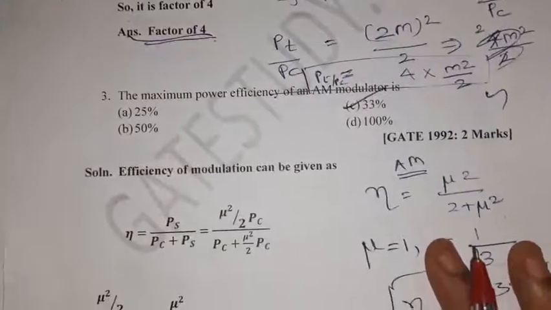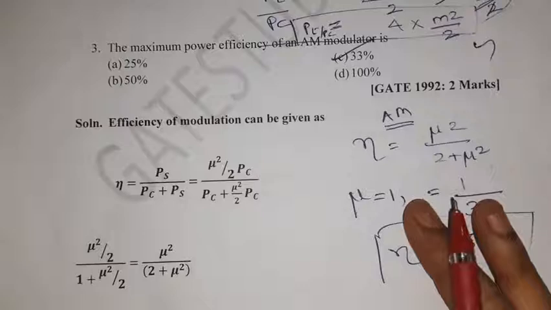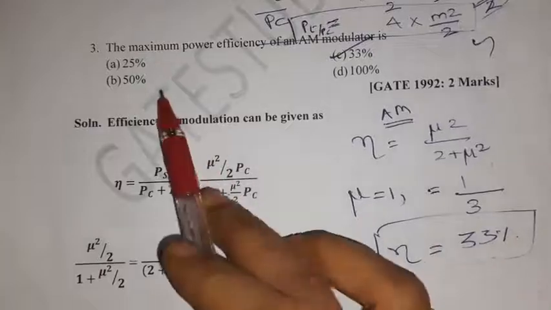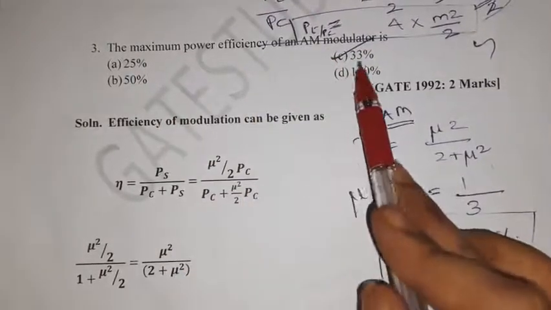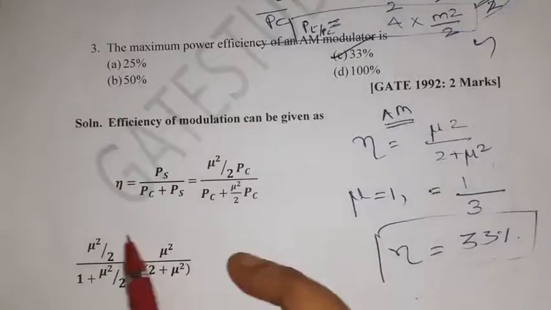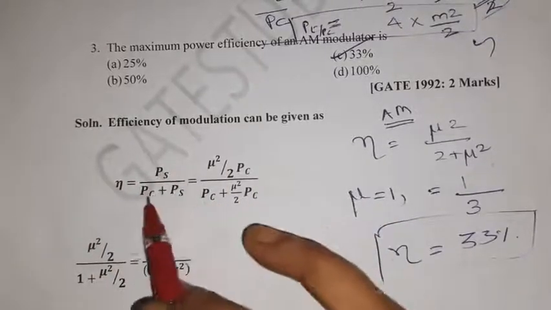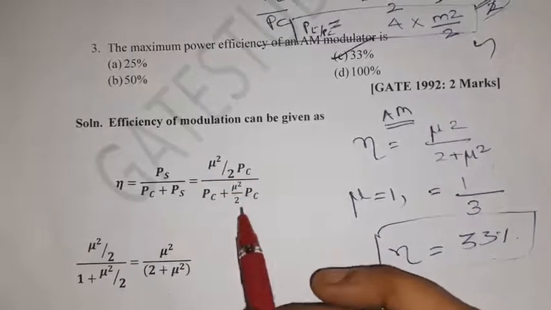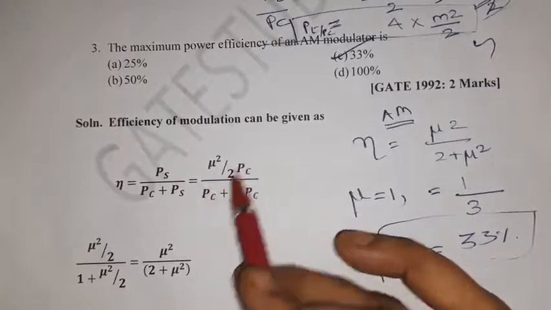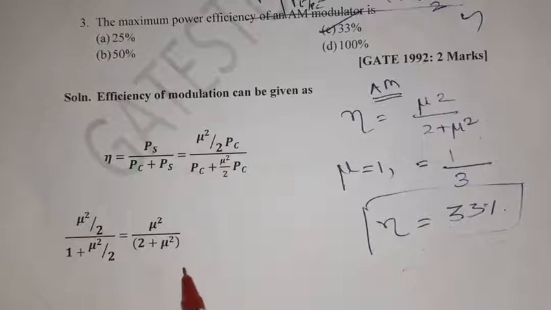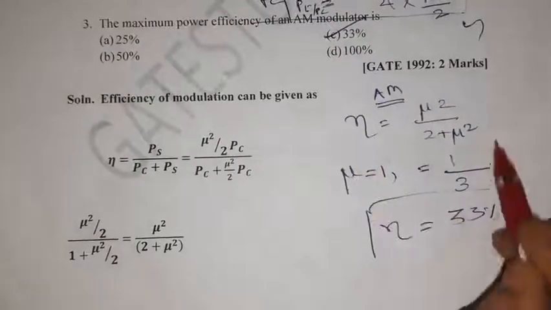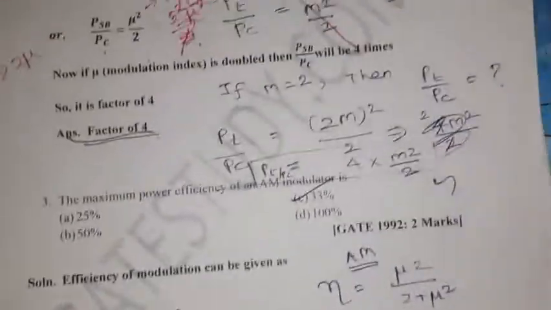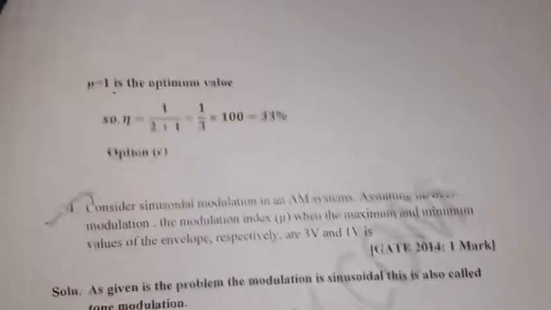Okay, mu squared by 2 Pc. Substitute mu equal to 1, what we will get? The maximum power efficiency of an AM modulator is nothing but 33%. This is the general derivation of how the efficiency comes: sideband power divided by carrier power plus sideband power. So mu squared by 2 Pc divided by Pc plus mu squared by 2 Pc. When we take Pc outside, Pc and Pc will get cancelled, we will get mu squared by 2 plus mu squared. This is the efficiency formula for AM. Substitute mu equal to 1, we will get 33% for maximum efficiency for AM.